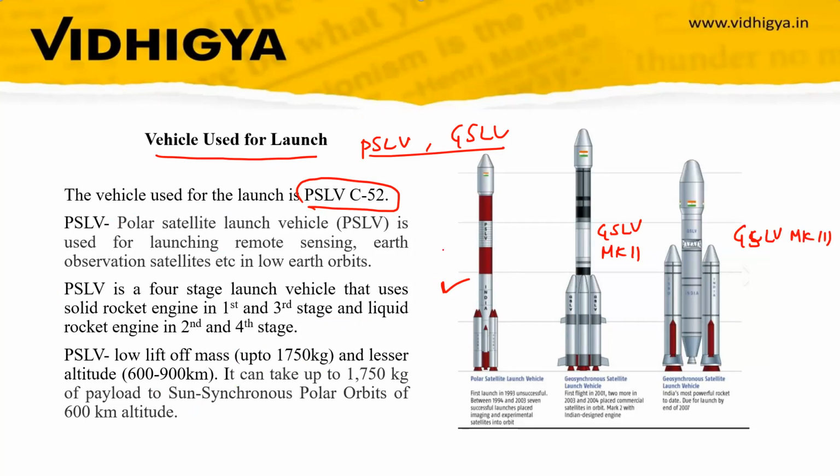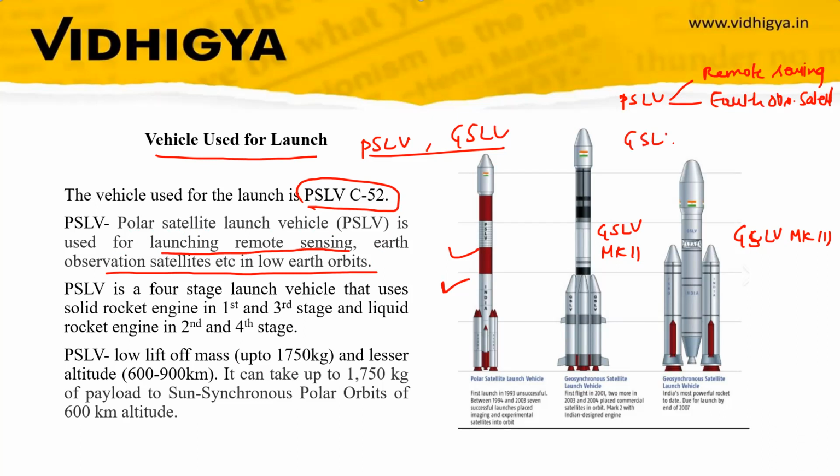The Polar Satellite Launch Vehicle, PSLV, is used for launching remote sensing and Earth observation satellites in low Earth orbit. And GSLV is used for launching communication satellites.